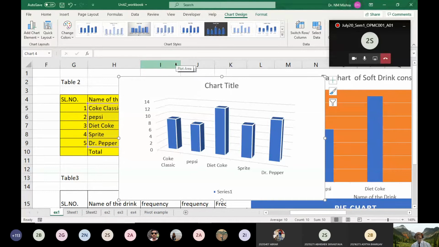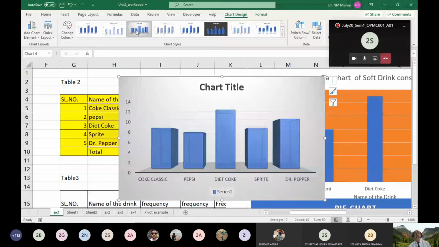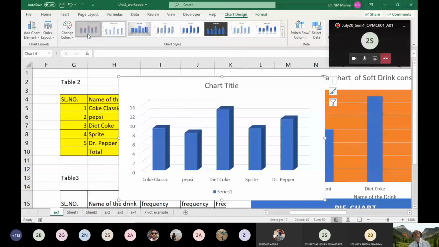So these are the various ways we can represent, and you can pick various chart styles depending upon your choice. You can pick n number of chart styles. You can select as per your choice. But the only thing you need to know is that once we have a summary table, there are only two options: either we represent it with the help of a pie chart or a bar chart. You can do it.